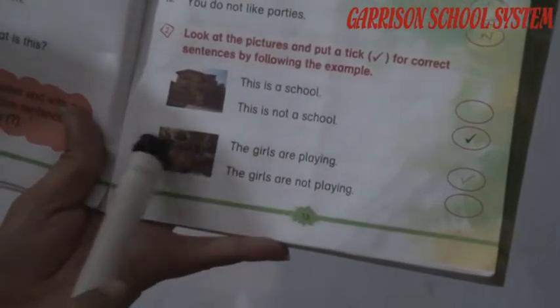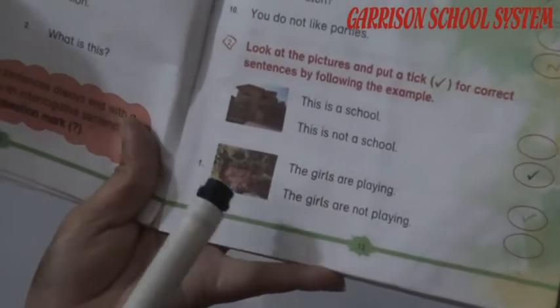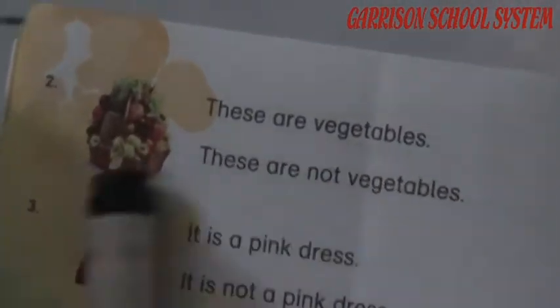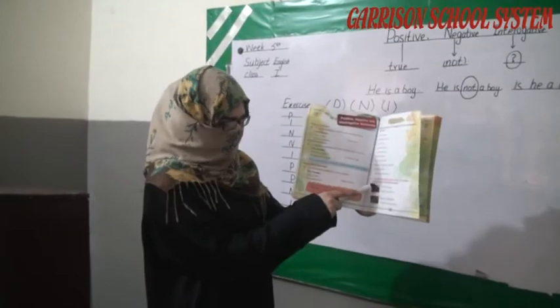Now next one is the girls are. As you can see in the picture, what the girls are doing. The girls are playing and the girls are not playing. As you can see, the girls are playing. So that's why we tick. Okay. Now next page is. Now as you can see, these are vegetables and these are not vegetables. You just identify and tick that. These are all rest of others. You have to solve these under the guideline of your parents and the teachers that this is the exercise. They are giving you different pictures and you just have to put a tick for the correct statement.